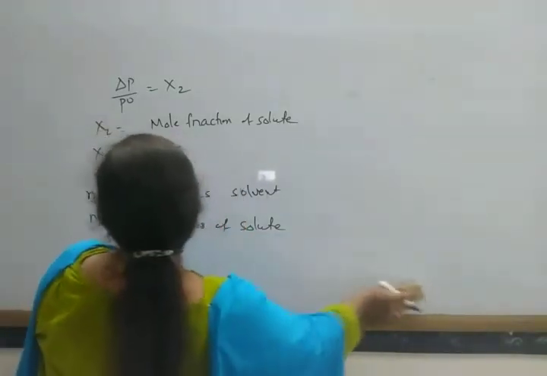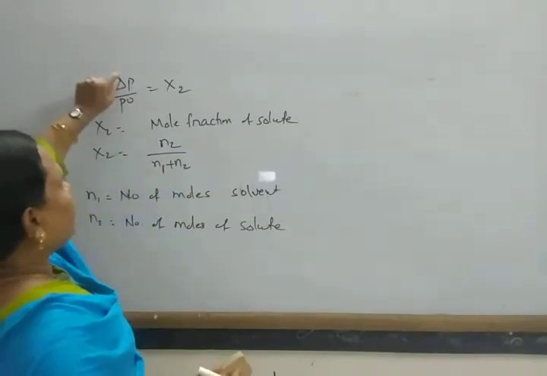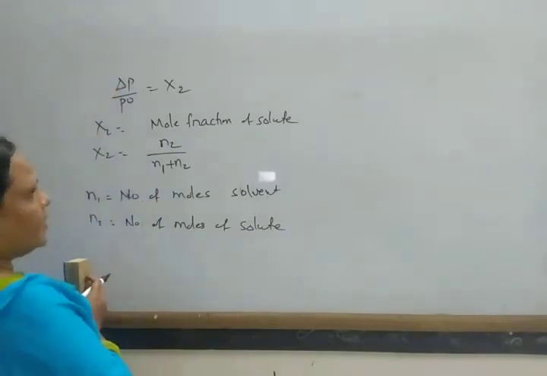Okay, so substituting these values in this equation, what do we get?